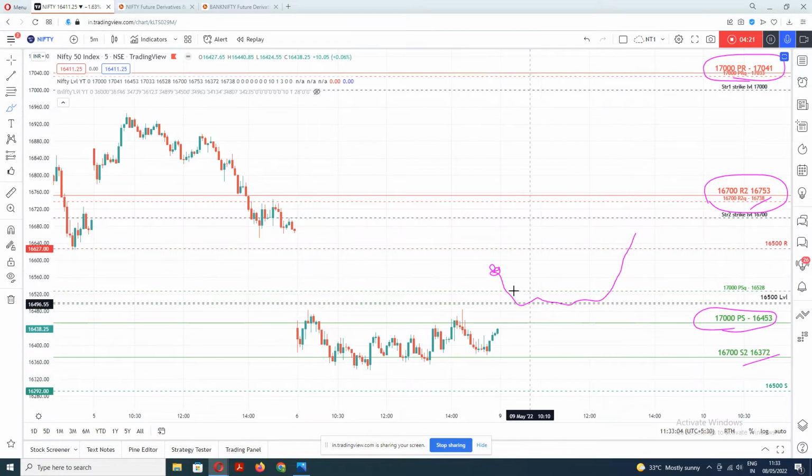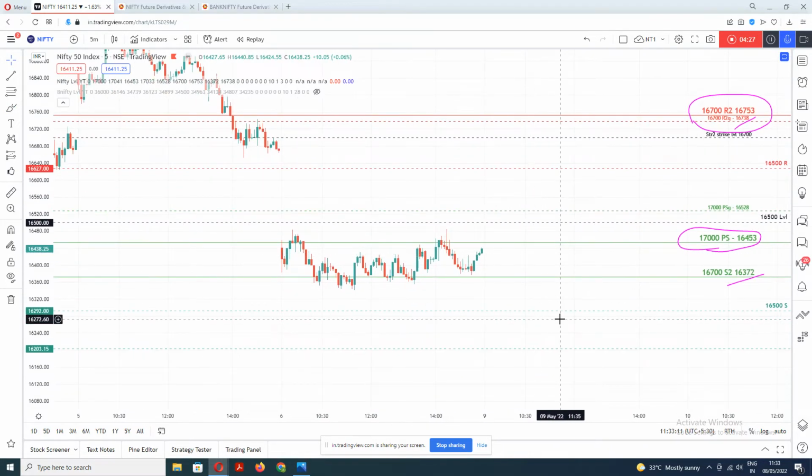And if it is a gap down opening, what will happen? If there is a gap down opening, it will happen in this zone actually. The possibility is there. There is 292. The 400 support is at 242. So a gap down opening can be here only.